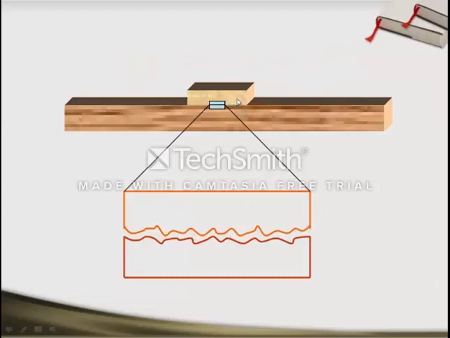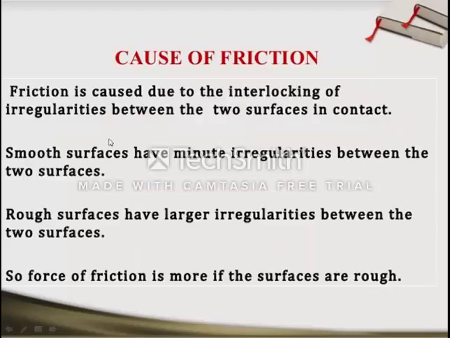two surfaces, this and this, suppose this is a block and this is a box, they are in contact with each other. Here we have taken an enlarged view, and in this enlarged view we can see the interlocking between the surfaces. So friction is caused due to the interlocking of the irregularities between the two surfaces in contact.